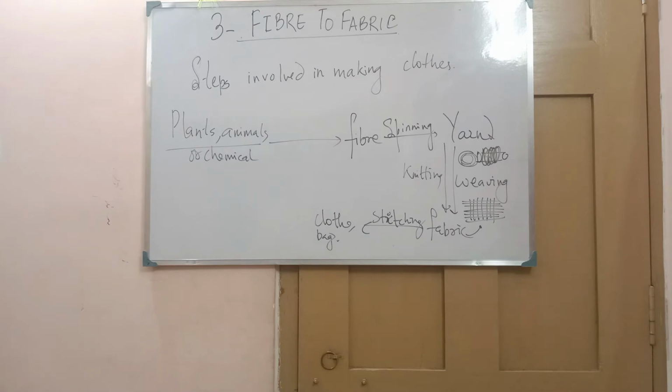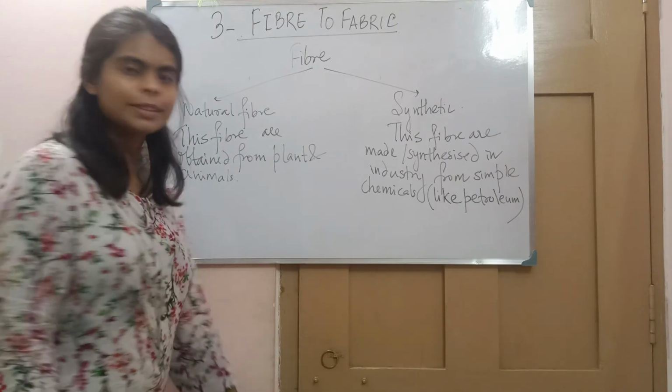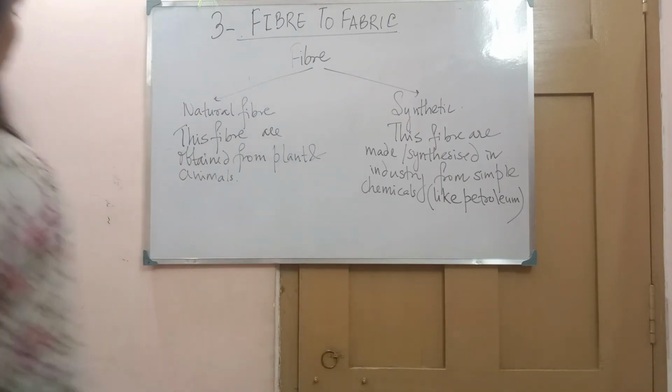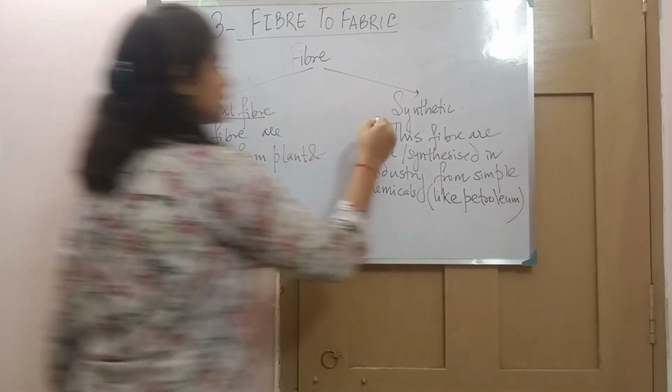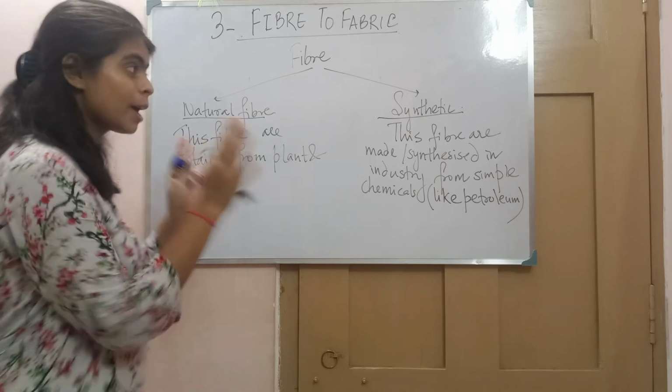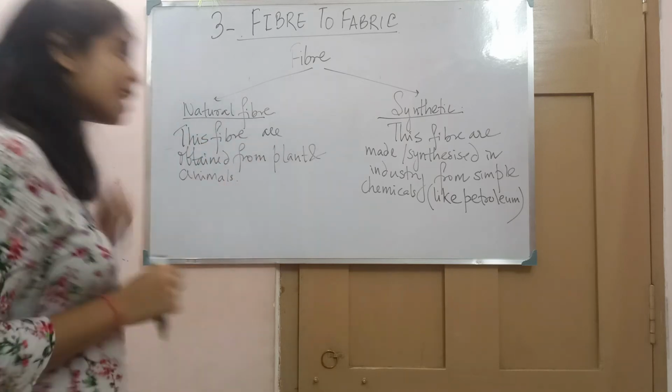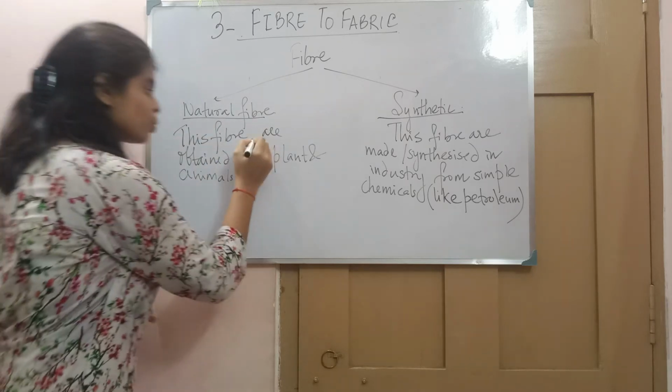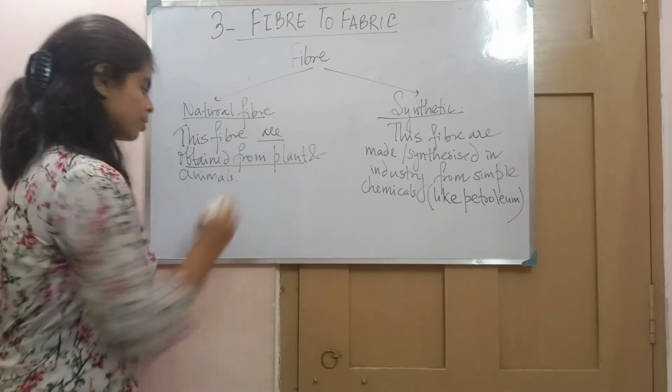Let's understand. So start with fiber. There are two types of fibers. What are they? One is natural fiber and one is synthetic fiber. We know this term, natural fiber and synthetic fiber. What is natural? The natural fibers are those which are obtained from nature.